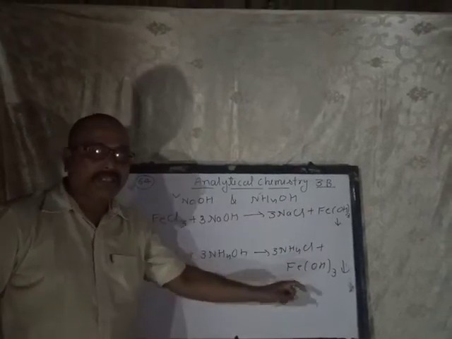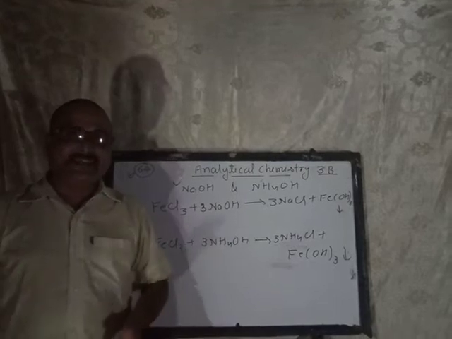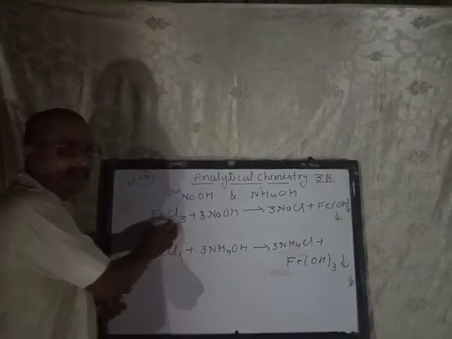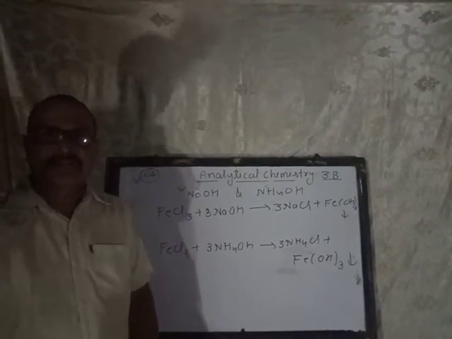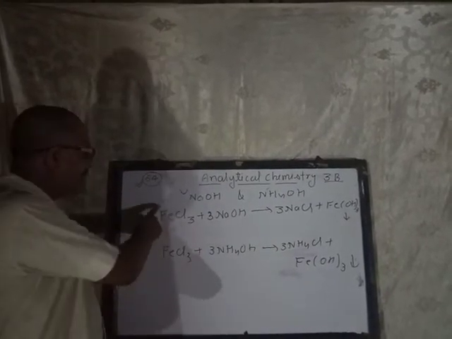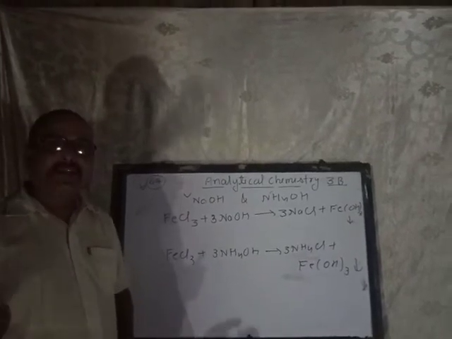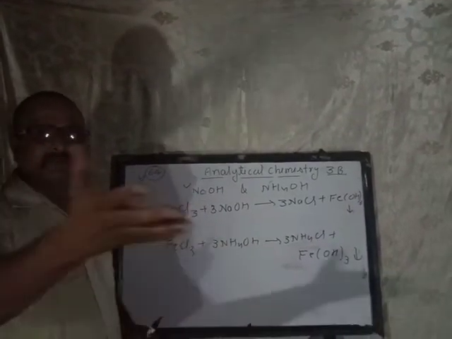Your observation: this is a deliquescent salt, you know the meaning of deliquescent salt. Just take this salt, iron third chloride, and keep it in the open; it absorbs moisture from the atmosphere and also changes its physical state. It means you can see a reddish brown liquid when this compound is put in the open.